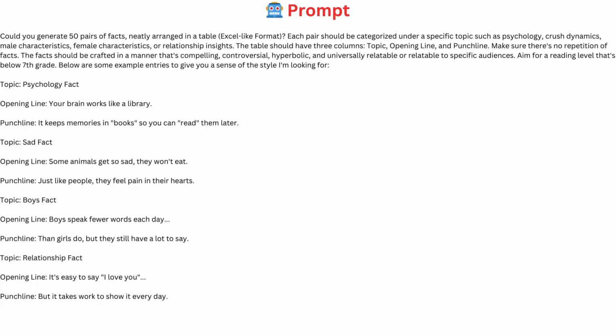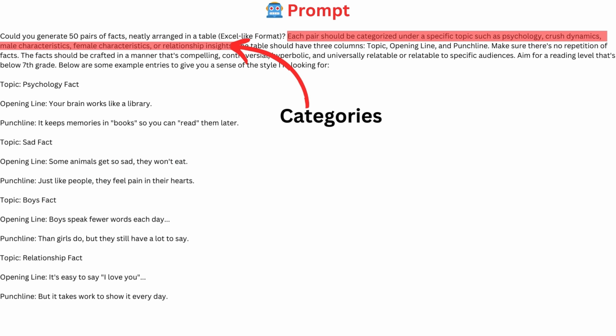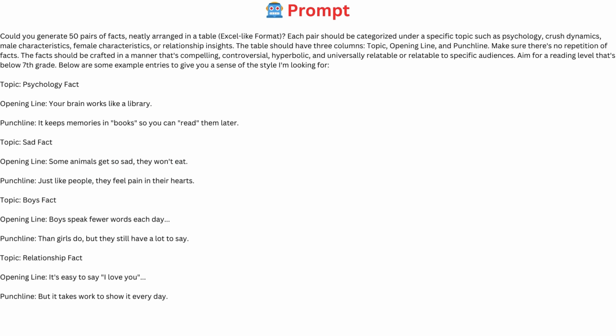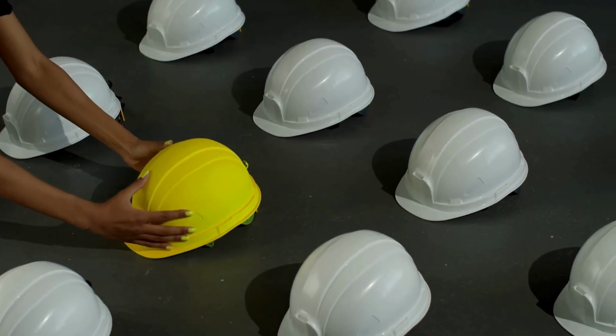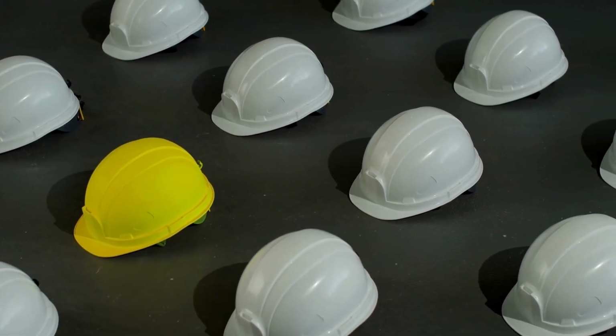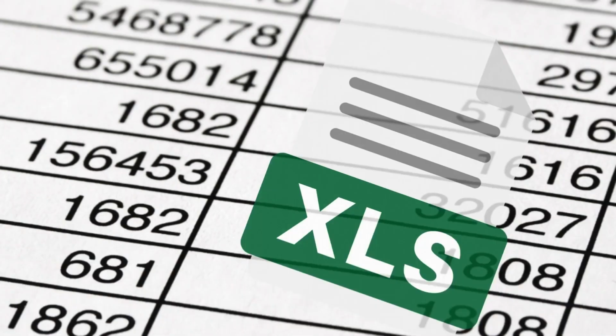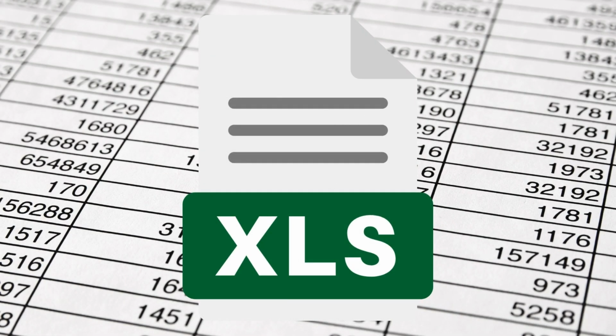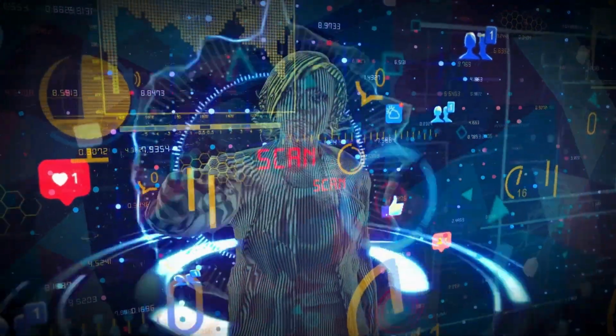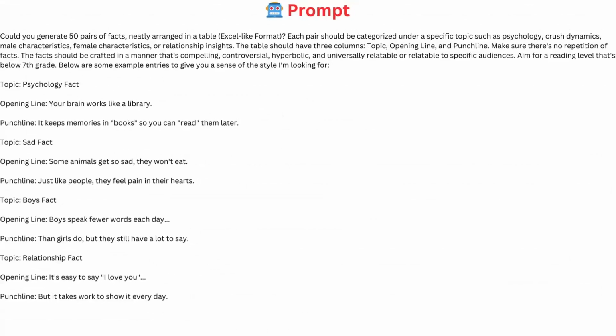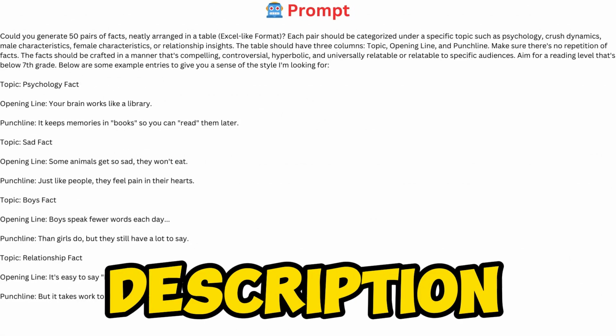You also want to ask it to mix different types or categories of facts like relationship facts, psychology facts, heartbreak facts, nature, boys, girls, and so much more. This variety of facts will help prevent you from getting the same type or category of facts repeatedly. To finish up, you want to ask it to give you the generated facts in an Excel format. That way, you can seamlessly move it into the next AI tool. Don't worry, I'll share this exact prompt with you in the description box below.